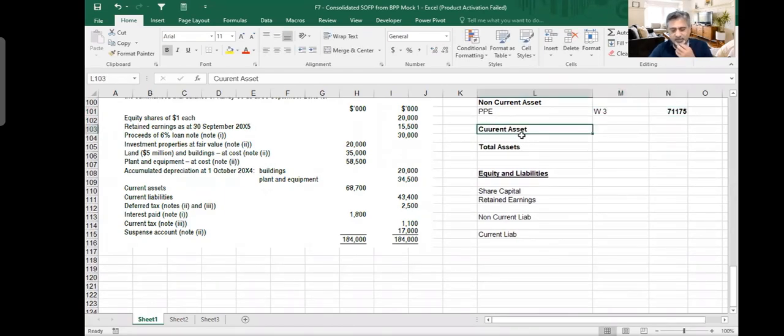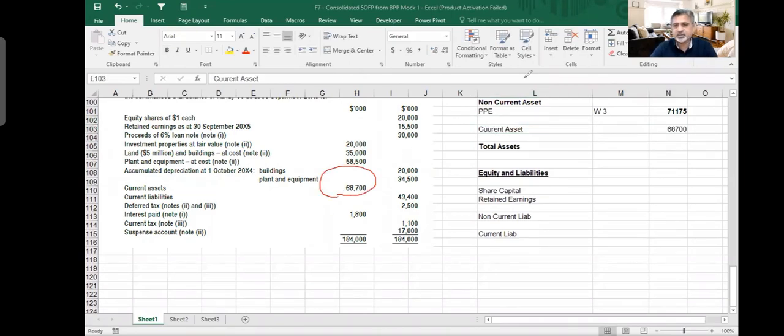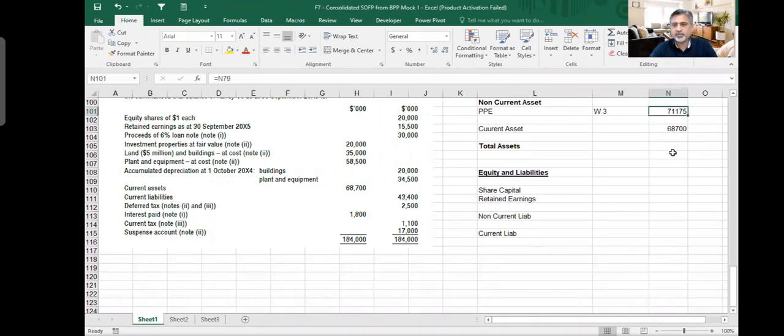Current assets, there was no adjustment as such. I think current assets are 68,700. It is given in the trial balance, and there is no adjustment about that. So I just took it, 768,700. And I make a total. These are my total assets, 139 point something, whatever it is.